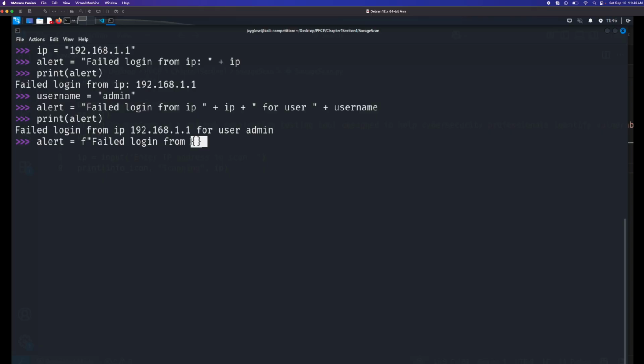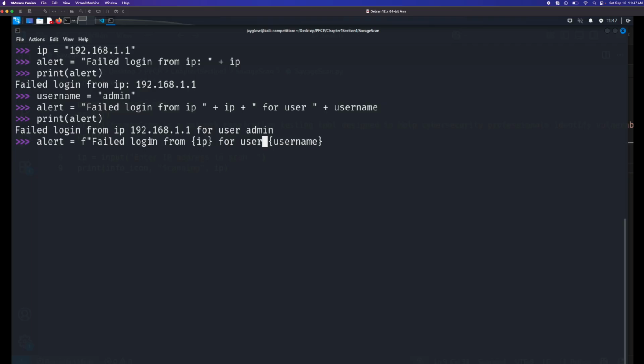So let's go ahead and put our IP as the variable that we want to get the value from, and then we need another placeholder for our username, and then we'll close that curly brace, and we need to put user here.